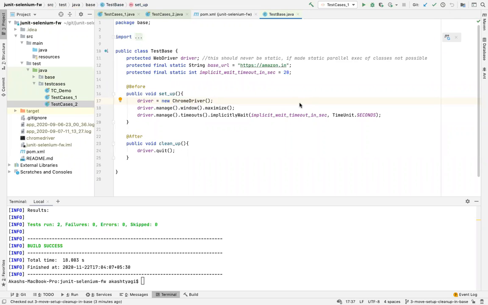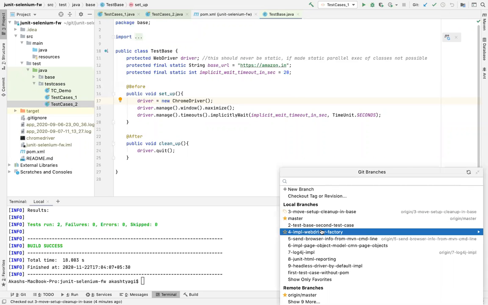Wrong. I need to implement a mechanism in such a way that if I want to run my test cases on Chrome or Mozilla or Safari, there should not be any need to modify my code. I should not come into the code, modify it, recompile it, deploy it, and then run it. No, I should be able to configure it from outside without having to modify my code at all. Okay, so this is again a problem statement. So I have identified a problem statement, then I'll fix it. This is how you enhance your framework one step at a time. So I'll move on to the next one.